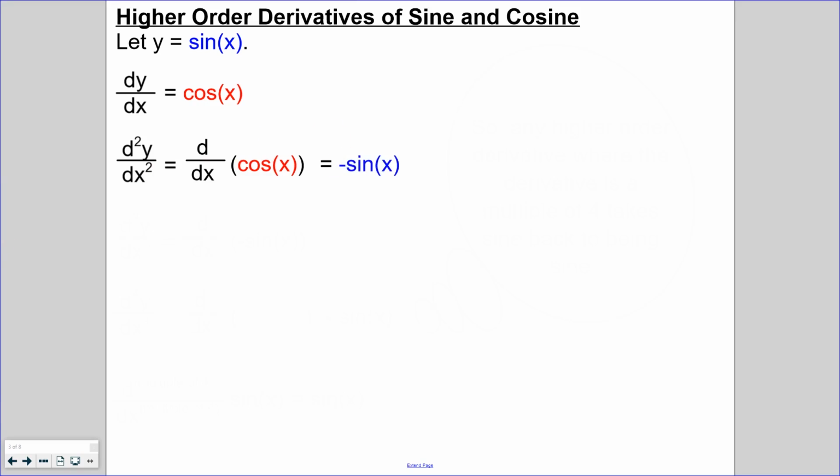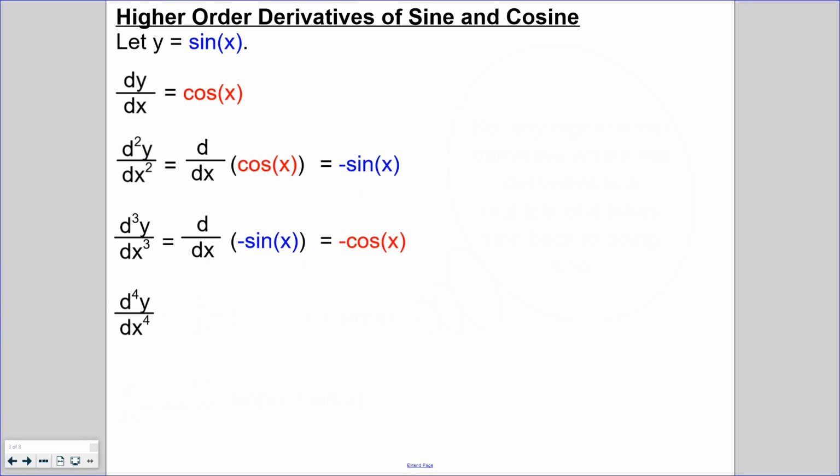All right, well, let's say we want to find the third derivative of sine. To find the third derivative, that means we're just going to take the derivative of the second derivative, which we just found out was negative sine. And the derivative of negative sine is going to be negative cosine. Well, we can continue on going, so let's go one more.